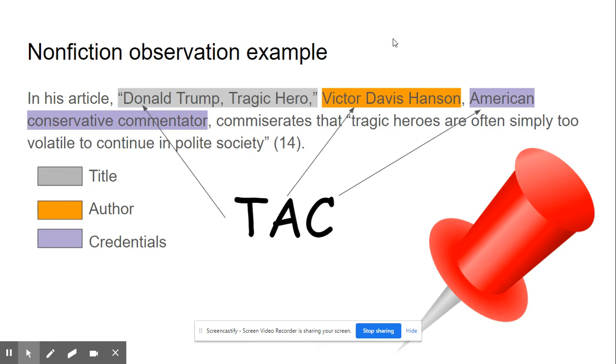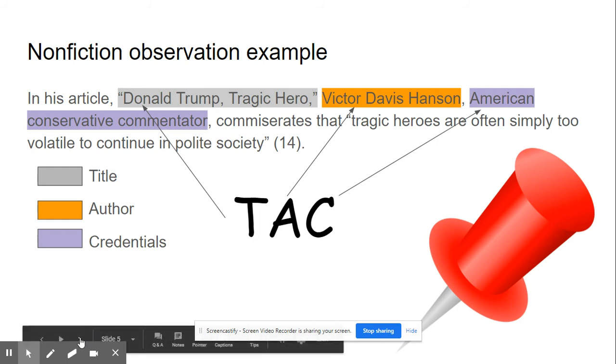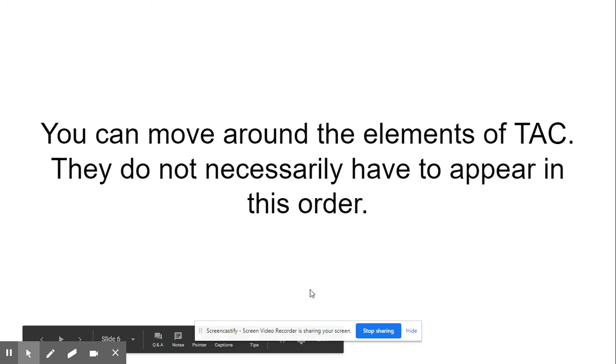All right, so this sentence reads, in his article, "Donald Trump, Tragic Hero," Victor Davis Hanson, American conservative commentator, commiserates that tragic heroes are often simply too volatile to continue in polite society. All right. So notice I have the title, then the author, then the author's credentials. Now, just because I have them in that order doesn't mean you have to put them in that order. It is totally appropriate to flip around the elements of TAC into a different order. It is fine.